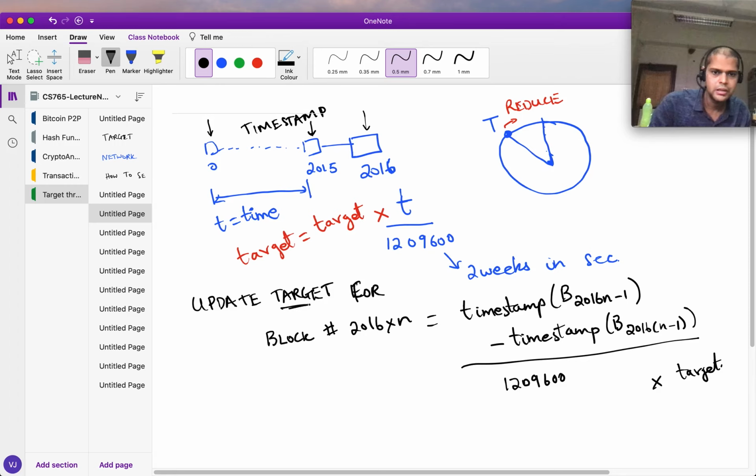So the new target is going to be updated every so often. Roughly it happens every 2 weeks, and you update it this way. Okay, so it's a self-adapting scenario. If the hashing power goes up, then of course the target automatically reduces, because people start creating blocks in less than 10 minutes.